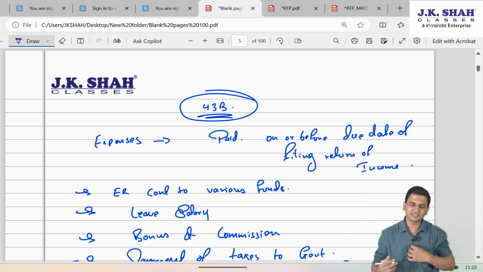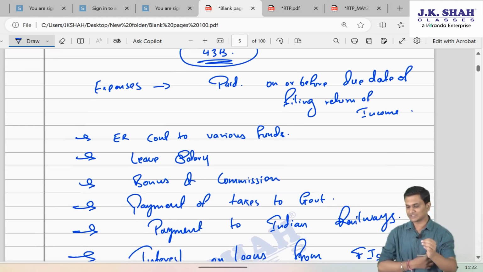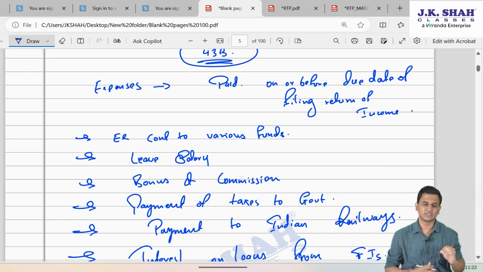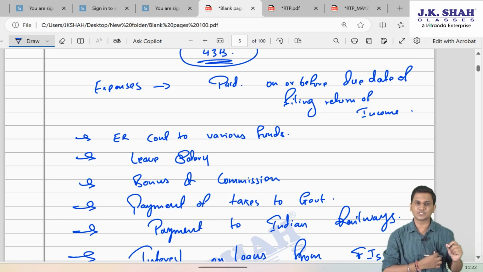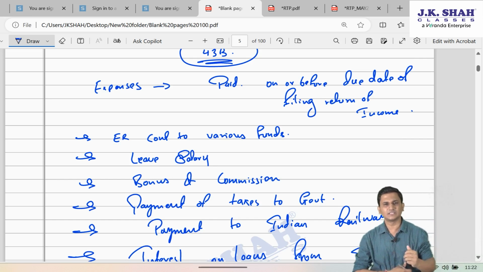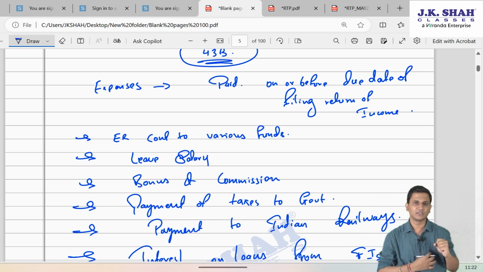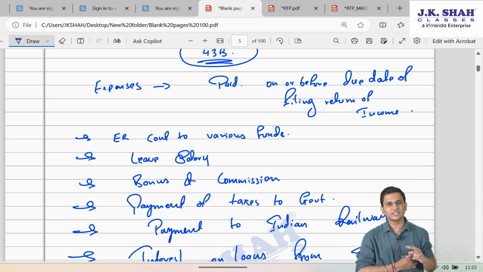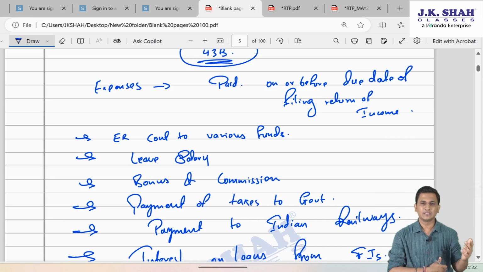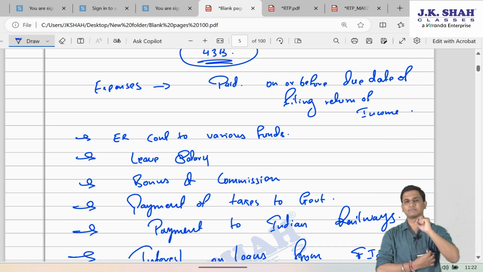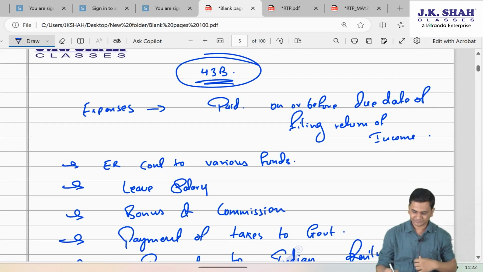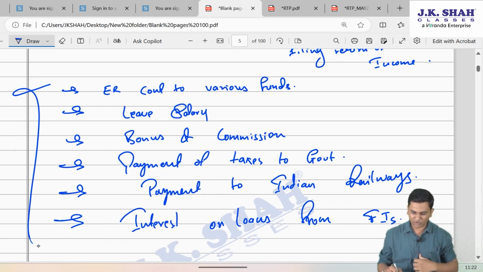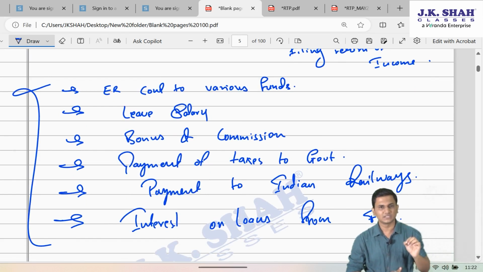But what happens in this case is, once you get the deduction on accrual basis, you become casual with respect to the payment of that expenditure unless the payee is demanding it continuously. If the payee is not demanding it continuously, people become casual. They tend to hold these payments. Government doesn't want assessees to hold these 6 payments. They wanted people to make prompt payment of these 6 items.